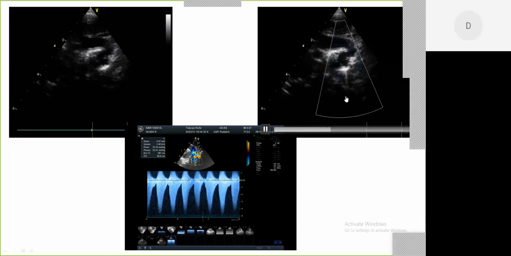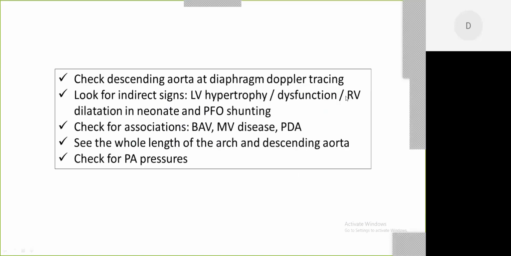Sometimes we do end up having a CT scan for such conditions, but CT also has its own limitations. So I personally feel that it's important that we pay a lot of attention to echo pictures and develop an expertise over time so that we can decide whether this child needs coarctation intervention. The message is that always check for descending aorta Doppler below the diaphragm. Look for indirect signs. Do not miss this.